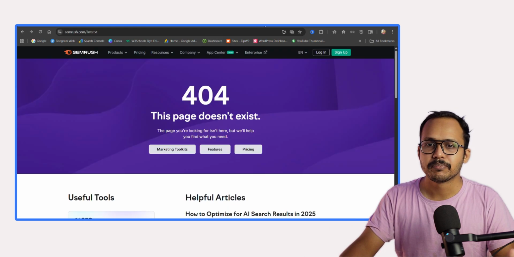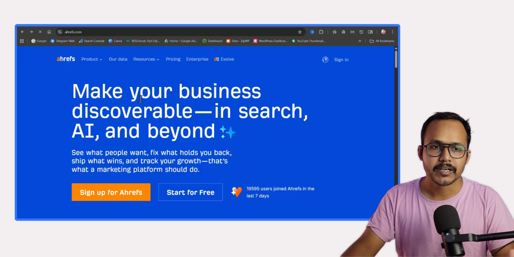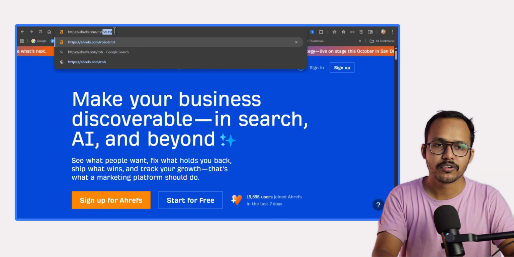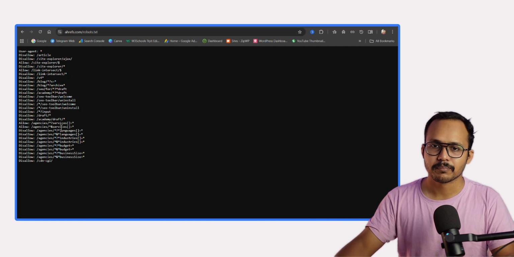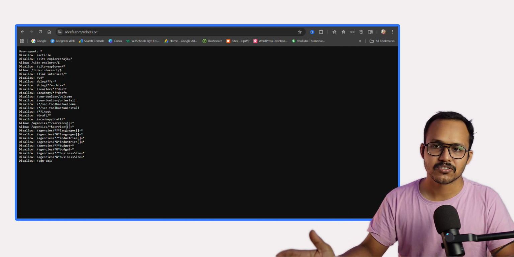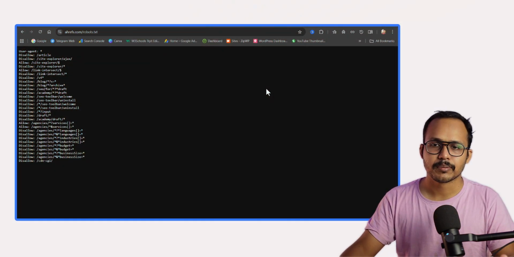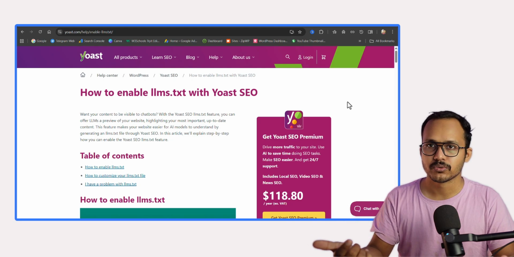You can see even big companies like SEMrush don't use an LLMS.txt file. If you go to Ahrefs, they are not using an LLMS.txt file either. But if you go to ahrefs.com, you can find a robots.txt file. The robots.txt file is used by various companies, but they are not using LLMS.txt. So you should not use an LLMS.txt file on your website. There is no SEO benefit and it will not help you rank in Google search results.